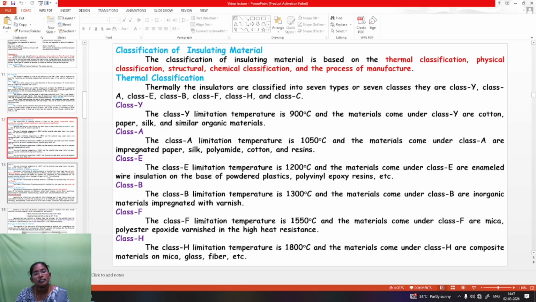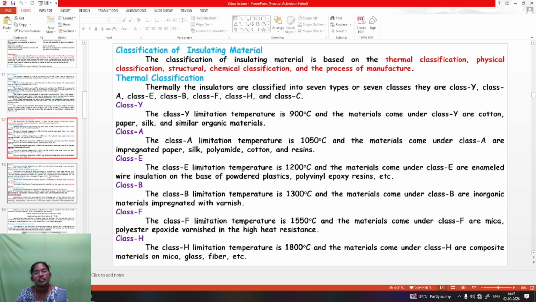Class E limits the temperature to 120, and the materials under class E are enameled wire insulations on the base of powdered plastic, polyvinyl, epoxy resin, etc. Then class B limits the temperature to 130, and the materials under class B are inorganic materials impregnated with varnish.